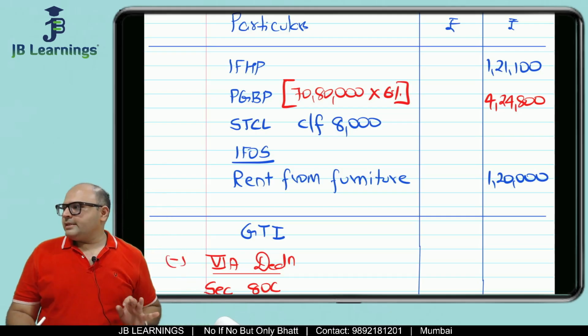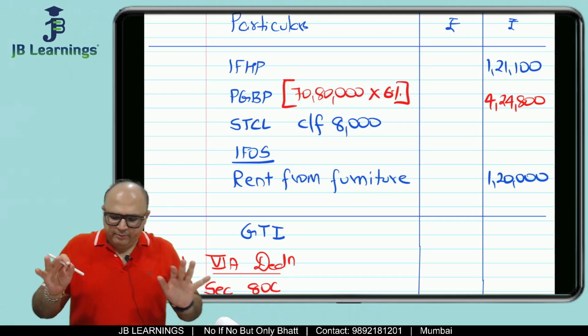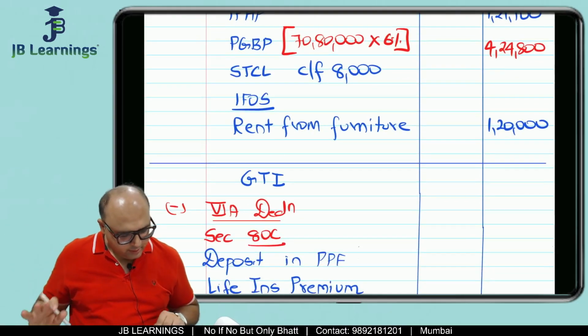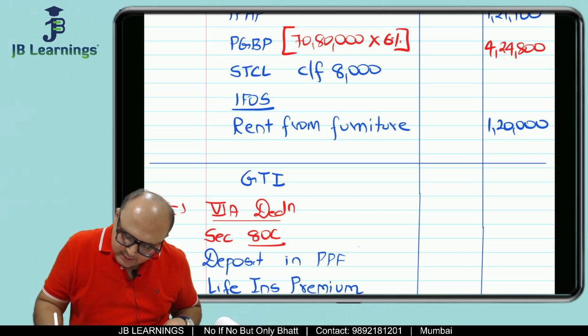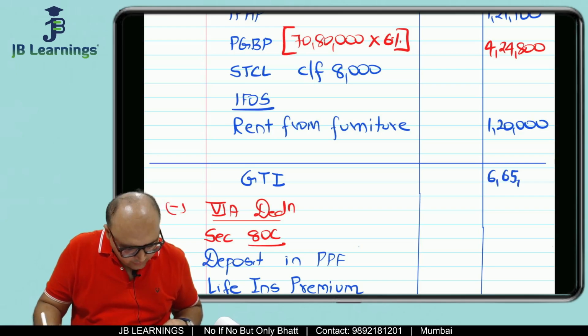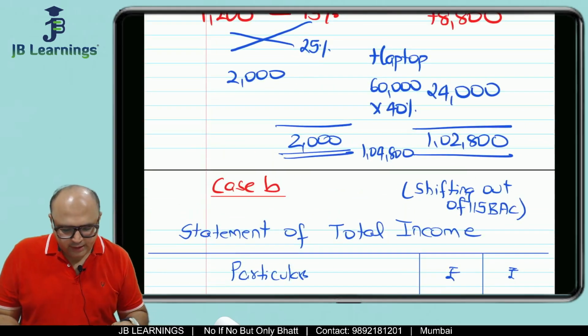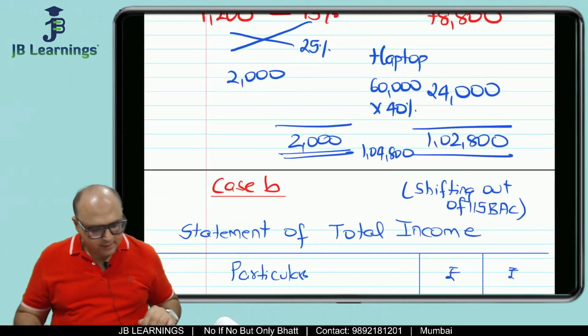So house property is 121,100. Same. PGPP we have got short-term capital loss carry forward, and this would be this much. So in that case, the answer would be 6,65,900. Now, because this is shifting out, we will also need this chapter 6A now.